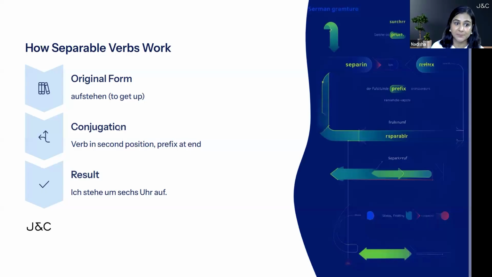Let's see the example. Ich stehe 6 Uhr auf. Now, as I said, the prefix has to move to the back. So auf is the prefix going at the back. Stehen is the base verb. It will come at second place. If you see here, the verb is in second place and the prefix at the back. And the second place verb is always conjugated as per the subject. So ich is the subject here. That's why the E ending. Ich stehe 6 Uhr auf means I get up at 6 o'clock.